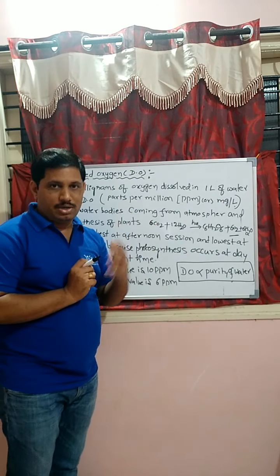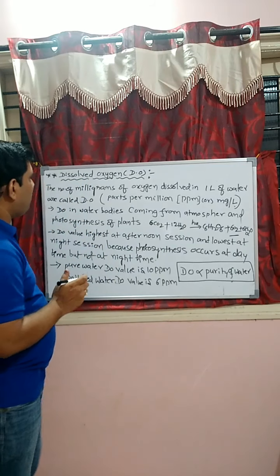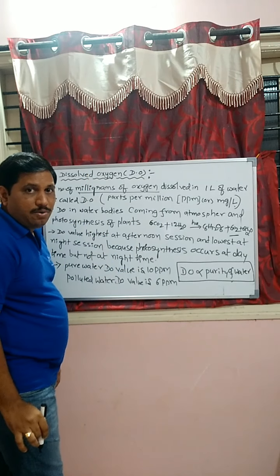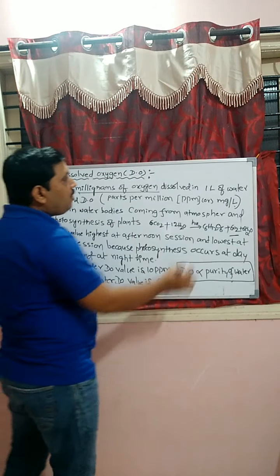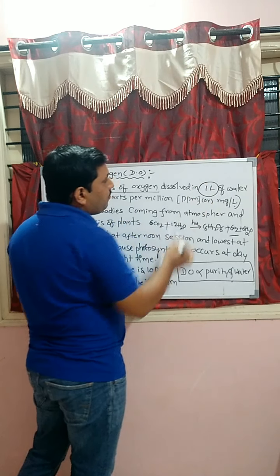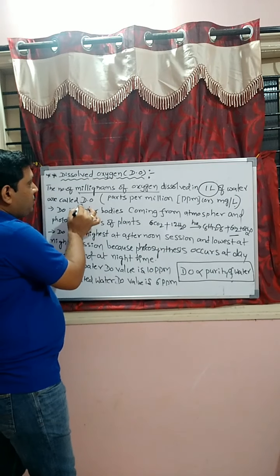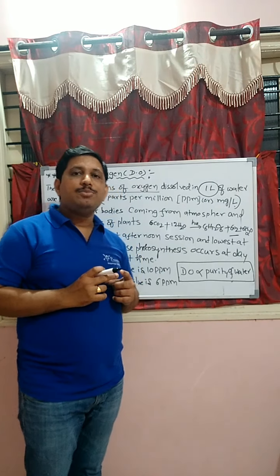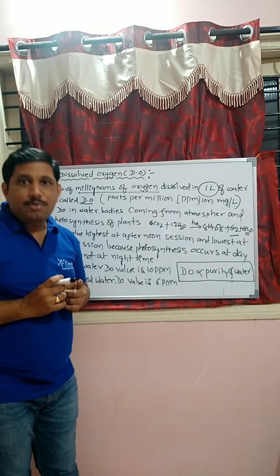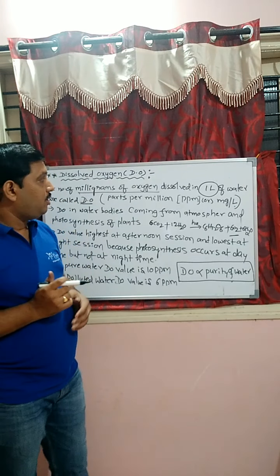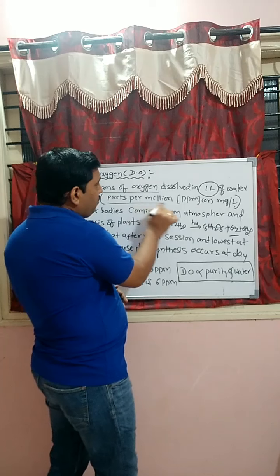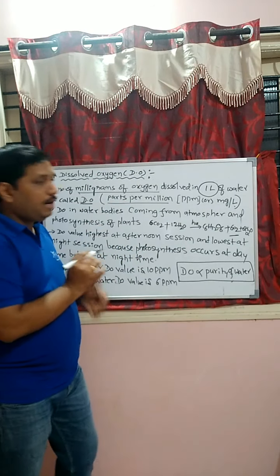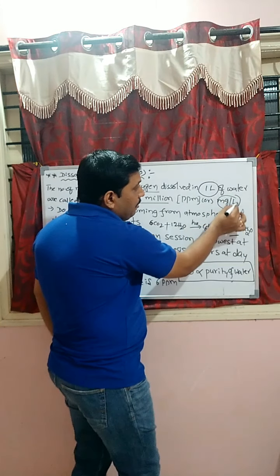Dissolved oxygen in water can be defined as follows: the number of milligrams of oxygen dissolved in 1 liter of water is known as dissolved oxygen, which can be expressed in the units of ppm, that is parts per million, and milligram per liter.